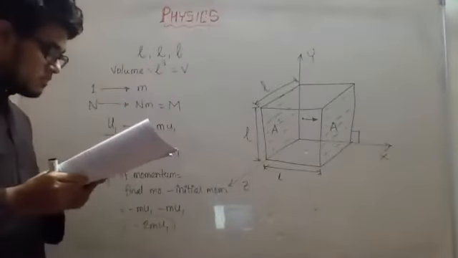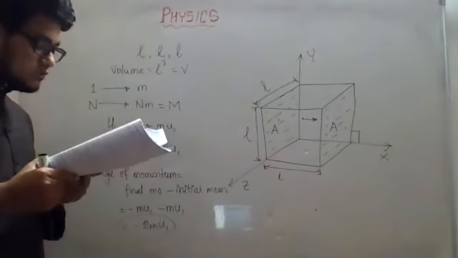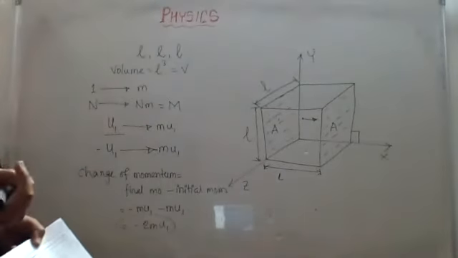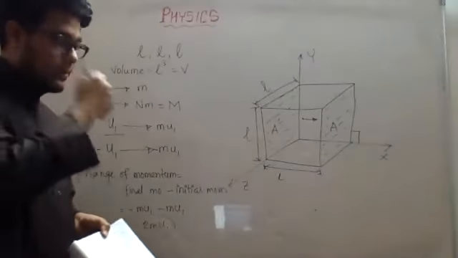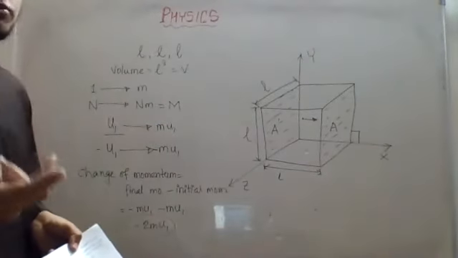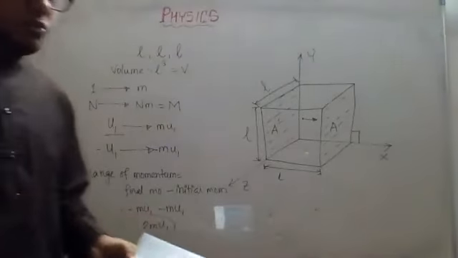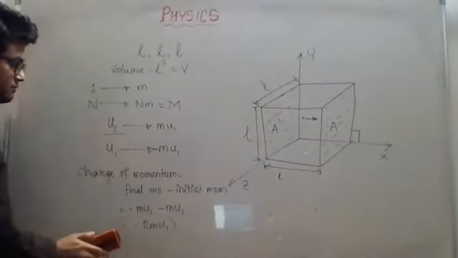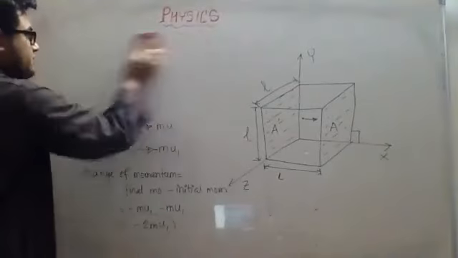Okay. Now let this change of momentum take place in time t. That is the time of collision actually. When the collision takes place, that is the time of change of momentum, because due to the collision, the momentum change takes place. Okay, I hope till now it is clear. So I can erase.